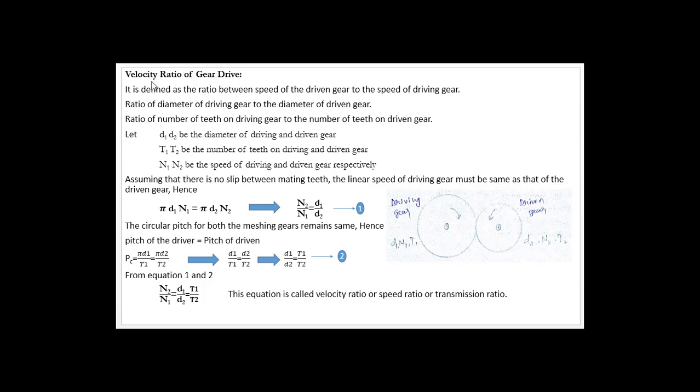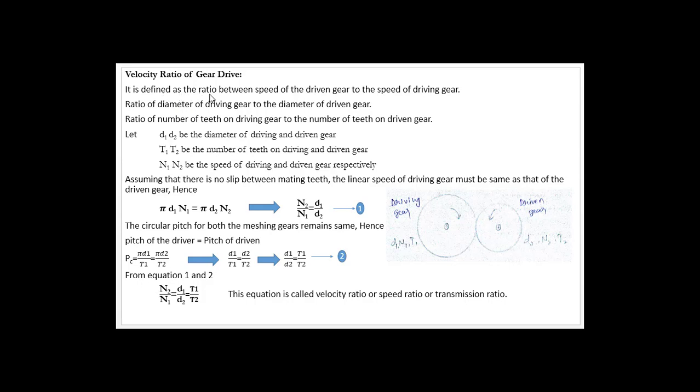We shall begin one by one. Now let us move to the next concept under the gear drive. It is velocity ratio of gear drive. You all studied this concept in belt drive itself, that is velocity ratio of belt drives. Similarly, we have velocity ratio of gear drives. Let us see what is the definition of velocity ratio of gear drive. It is similar to the velocity ratio definition of belt drive.